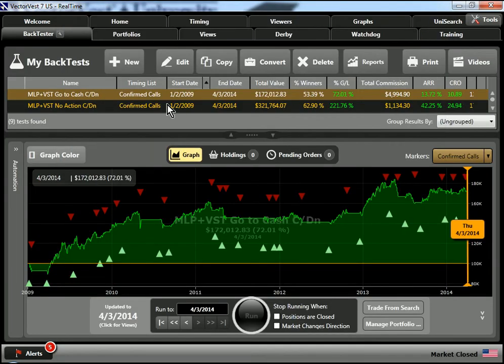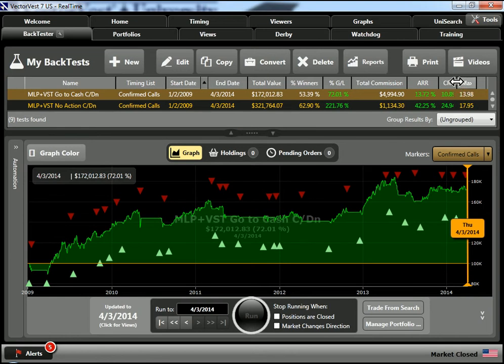And I've run that test already, and we can see that our total value at the end of that roughly 5 years is $172,000. We had 53% winning trades with a total gain of 72%. Because we were getting in and out during confirmed calls, our commission was a bit higher, and it left us with an annualized rate of return of 13.72%. And our max drawdown was just about 14% using those settings.